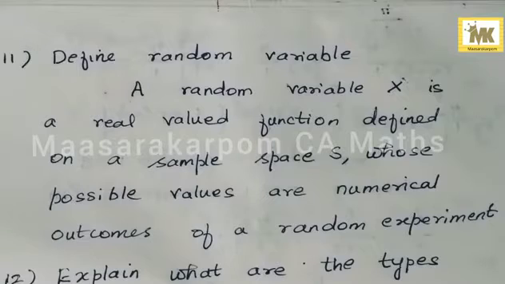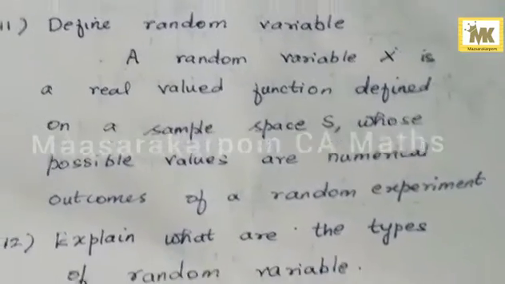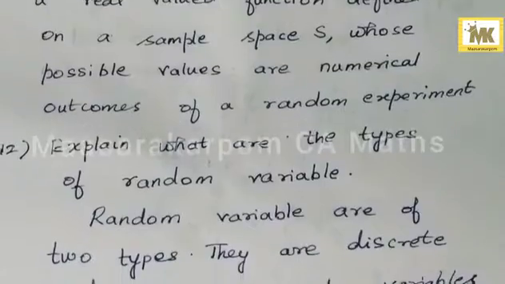Question number 11. Define random variable. A random variable X is a real valued function defined on a sample space S whose possible values are numerical outcomes of a random experiment. What are the types of random variable? Random variables are of two types. They are discrete and continuous random variables.